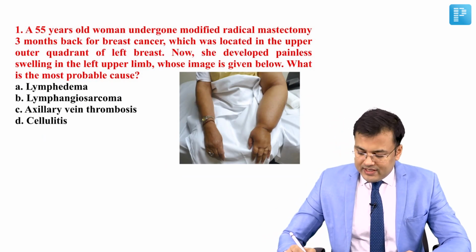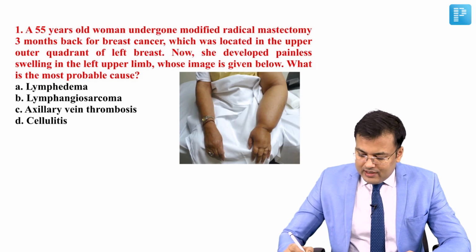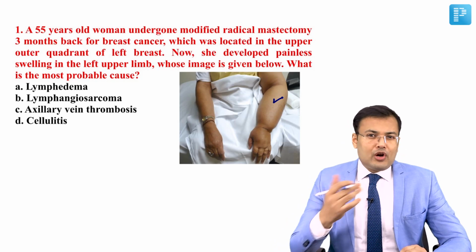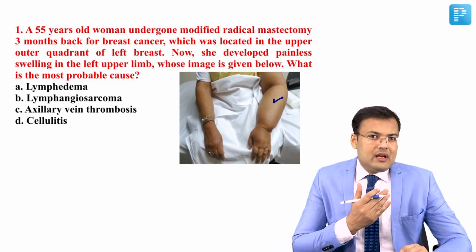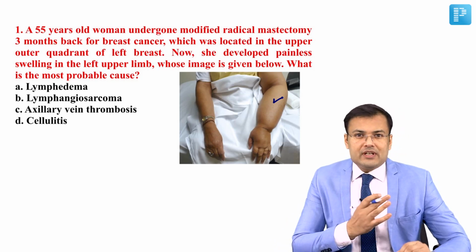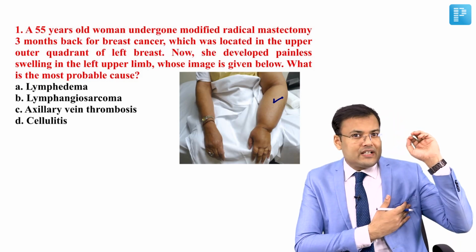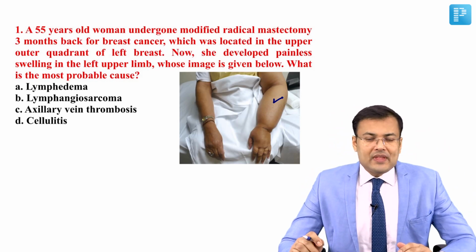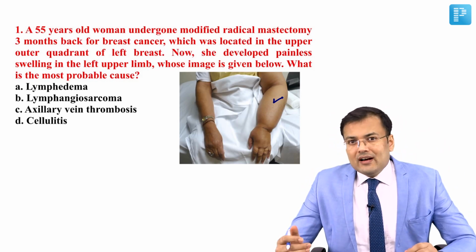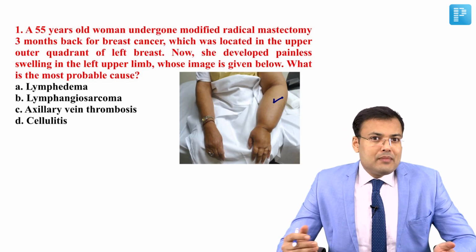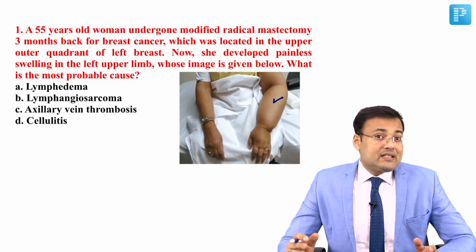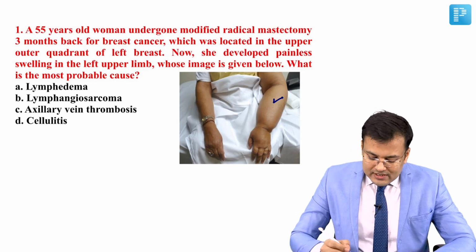So in this image you can see that this patient developed what? Lymphedema in the left upper limb following breast cancer surgery. Most probably modified radical mastectomy was done, in which axillary lymph node dissection was done, and because of that the patient developed lymphedema. This lymphedema can occur sometimes within months and sometimes even after years of surgery, means axillary lymph node dissection. So what is the correct answer here?